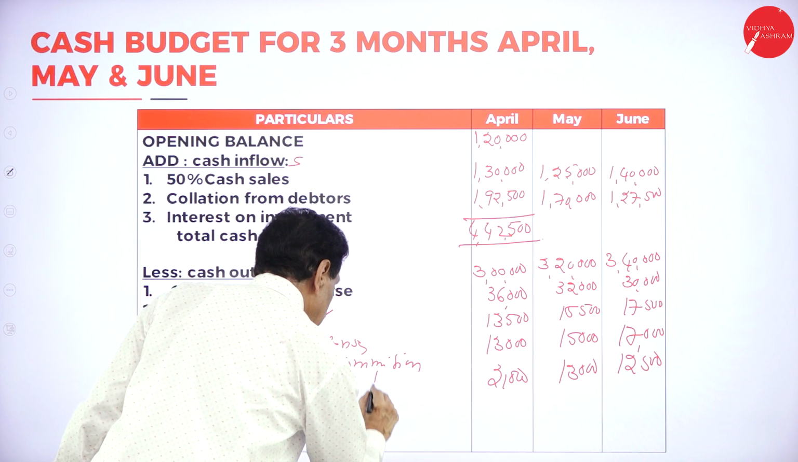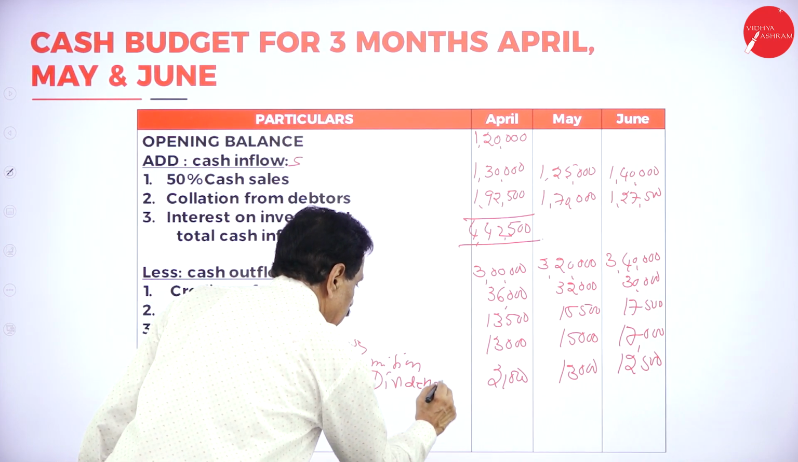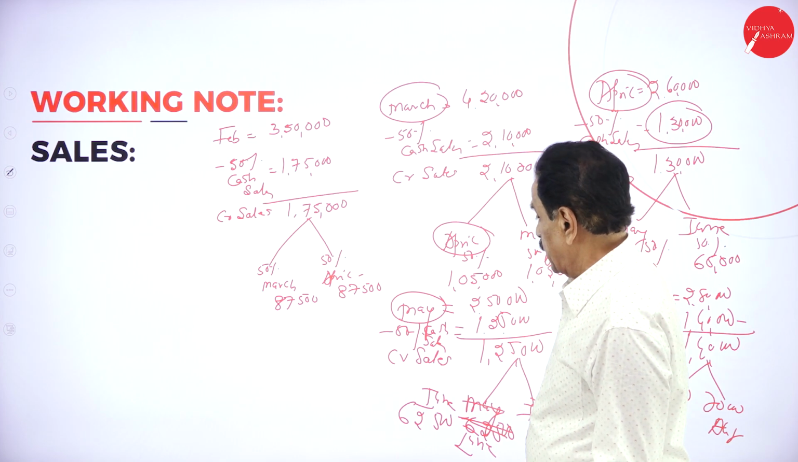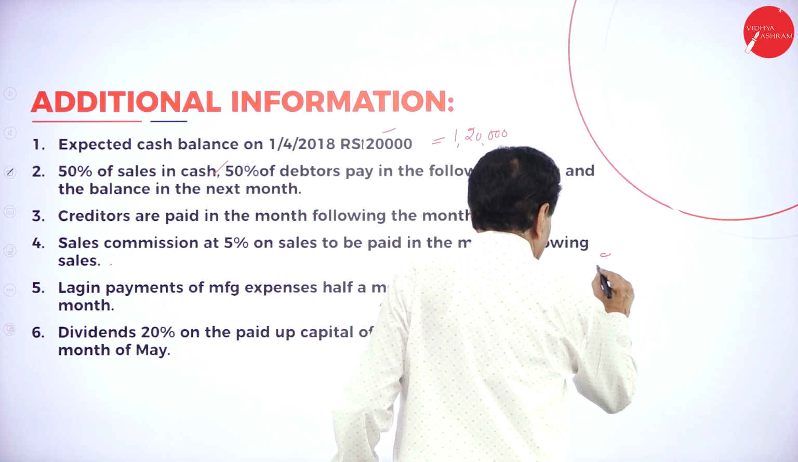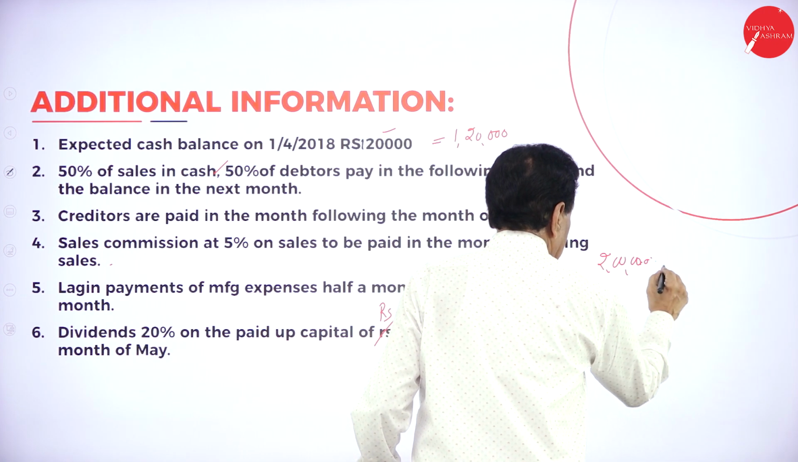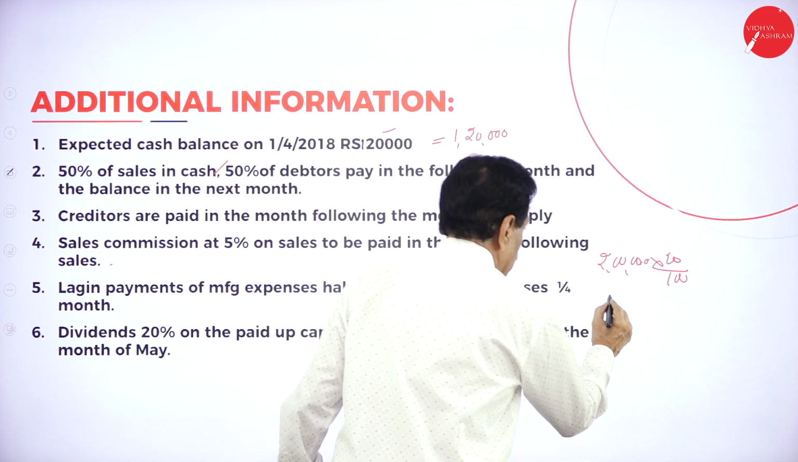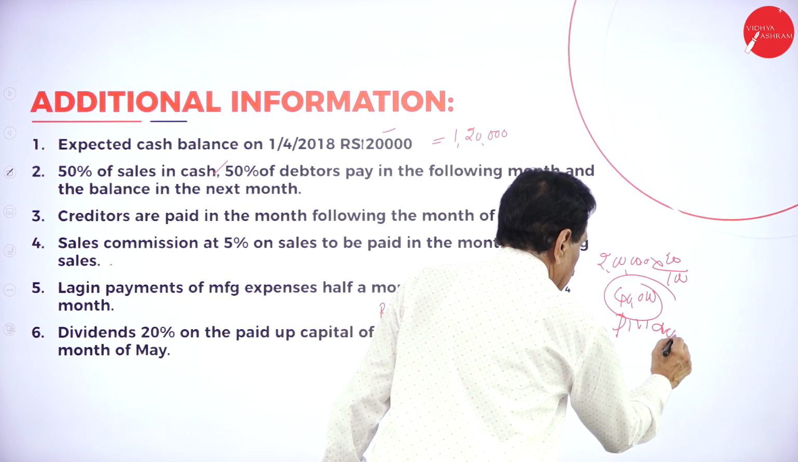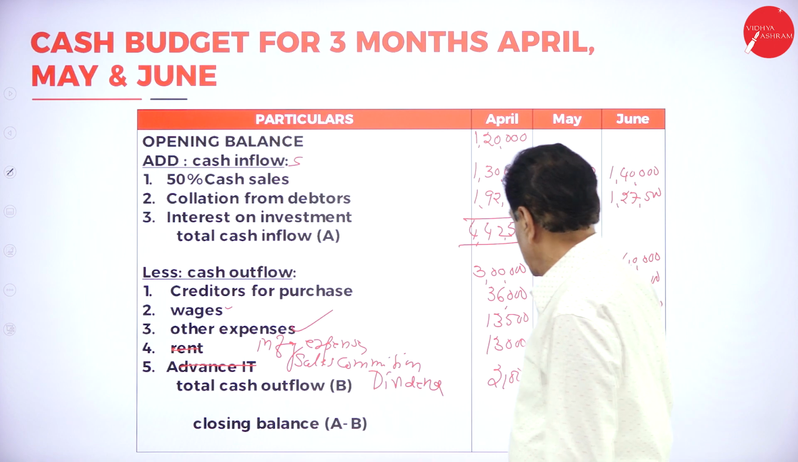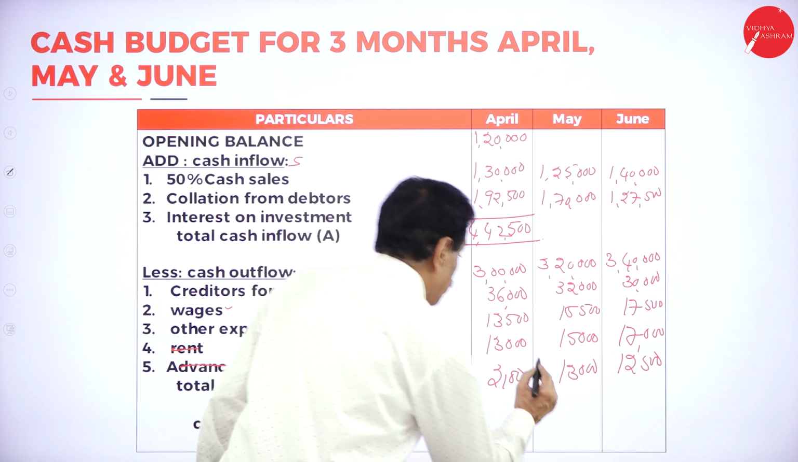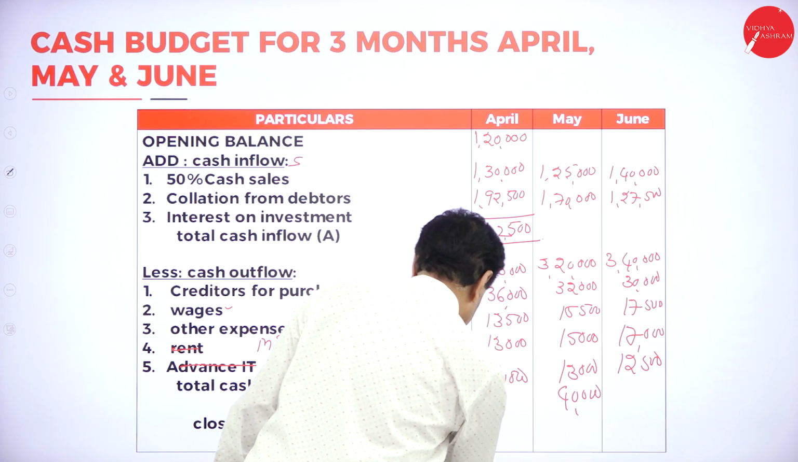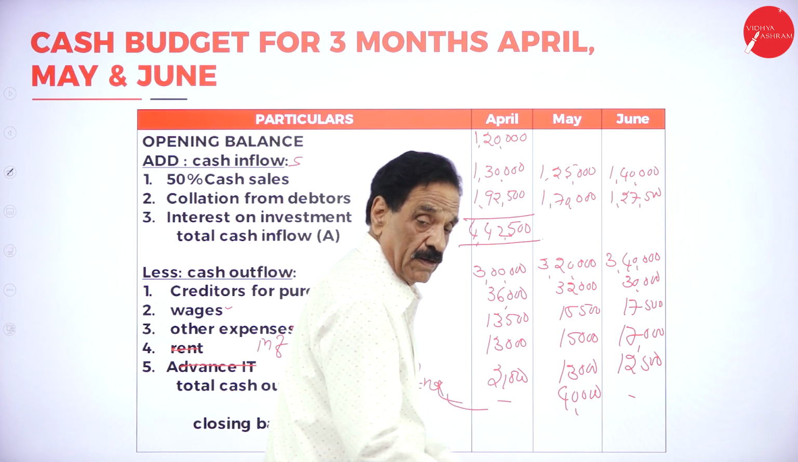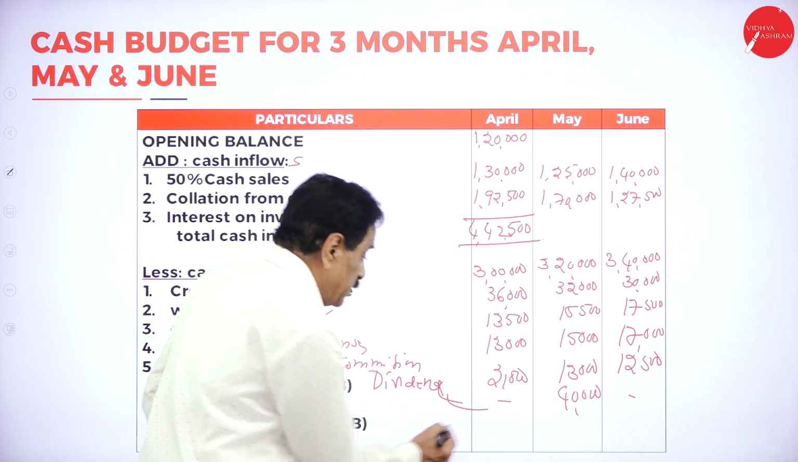Then dividend. Dividend is paid at 20% of 2 lakh, so 2 lakh into 20 by 100 is 40,000. Dividend is paid in the month of May, 40,000. This is dividend paid, 40,000. So this is cash inflow, this is cash outflow.